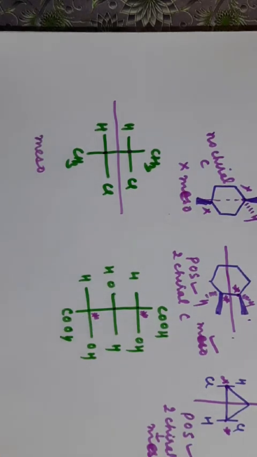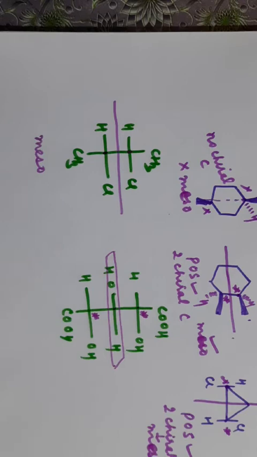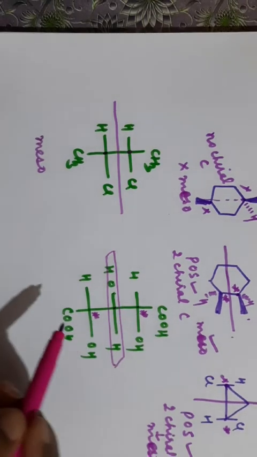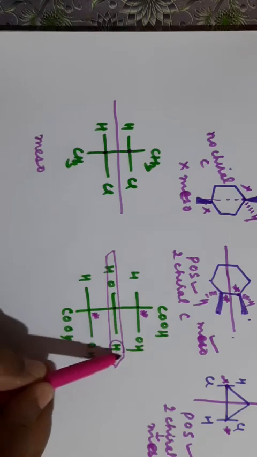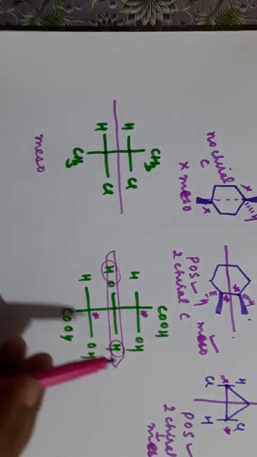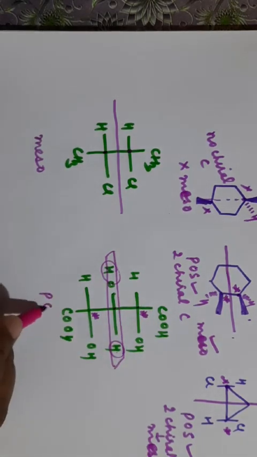Is there any plane of symmetry present here? If you cut it in this plane, clear? The upper part will be equal to the lower part. You will get equal parts, one this side and one this side. So there is a plane of symmetry.